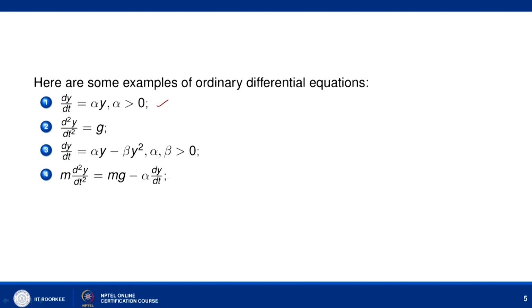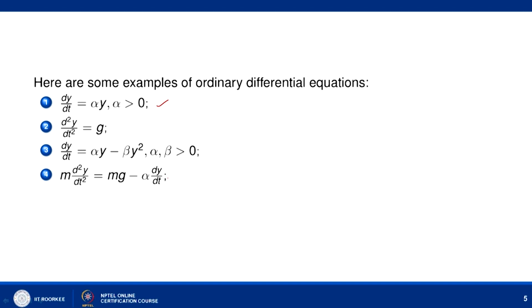For example, the first problem dy by dt equal to alpha y basically represents a very simple example of population dynamics, where this y(t) represents the population of a given species at time t, and this simply says that when there is no interaction with the environment, then the population growth can be given by this equation dy by dt equal to alpha y.